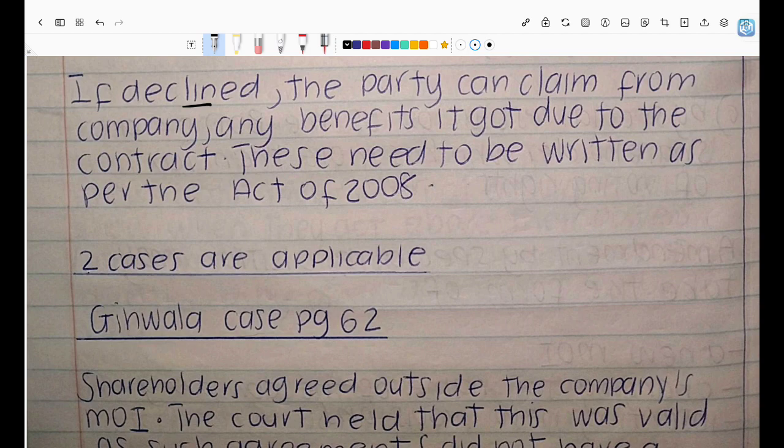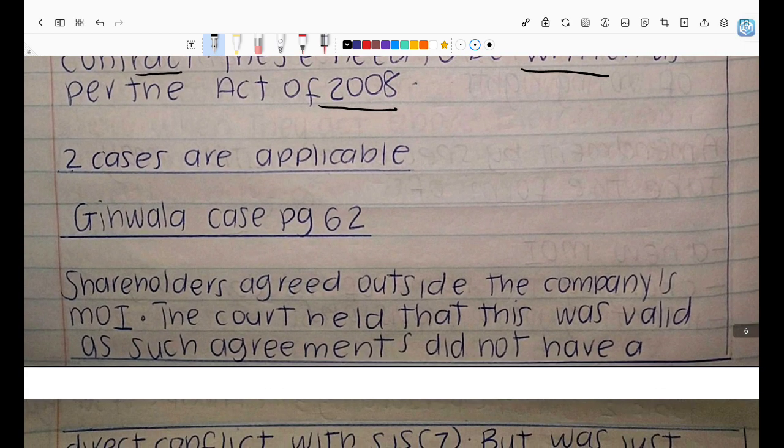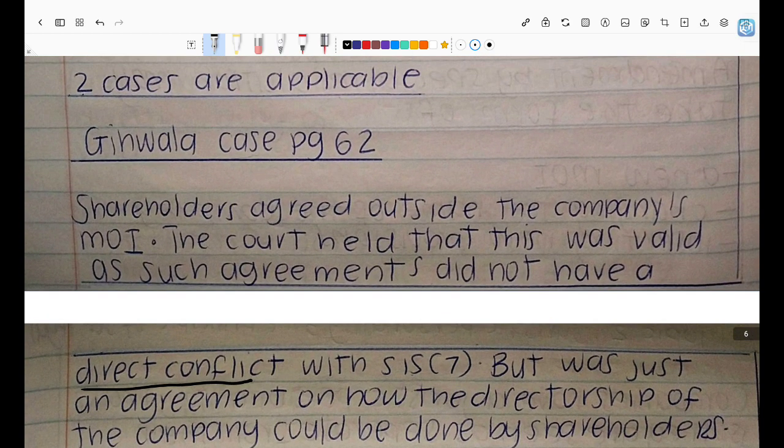If declined by the company once it comes into existence, the party can claim from the company any benefits that the company got due to the contract. And under the New Companies Act of 2008, such contracts need to be written. And then we look at the 2 cases and then we are done.